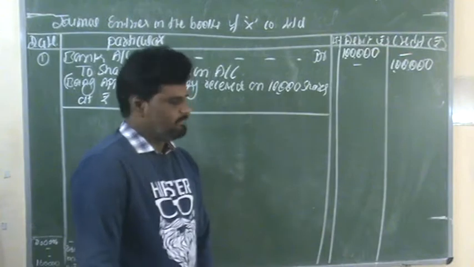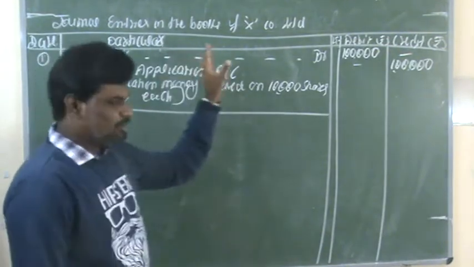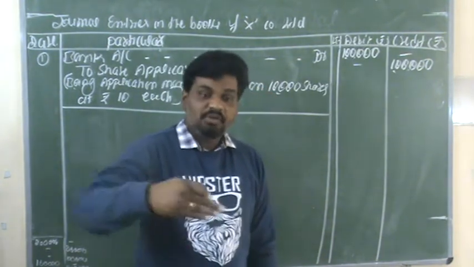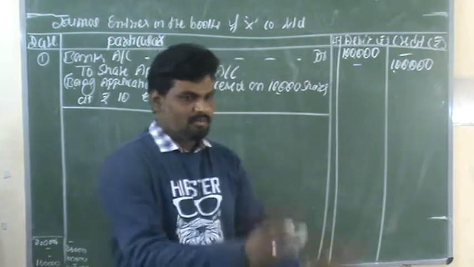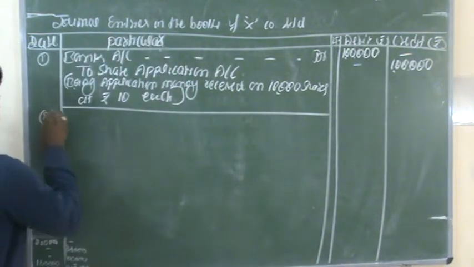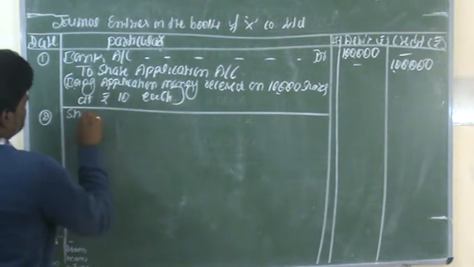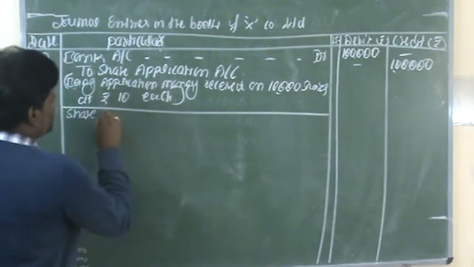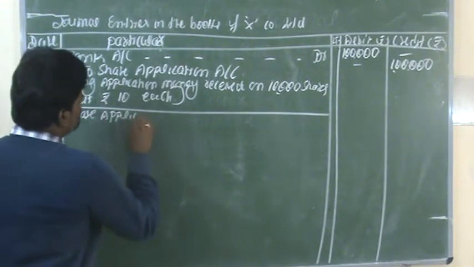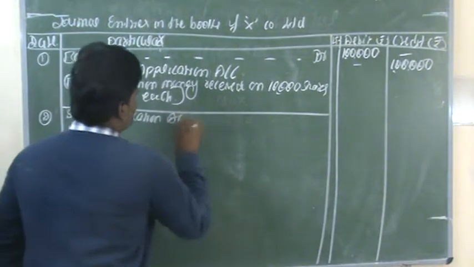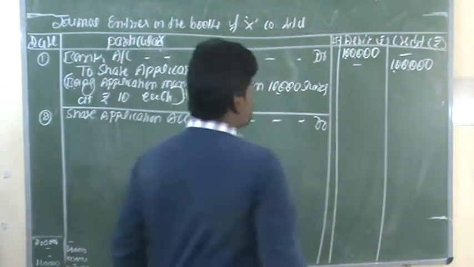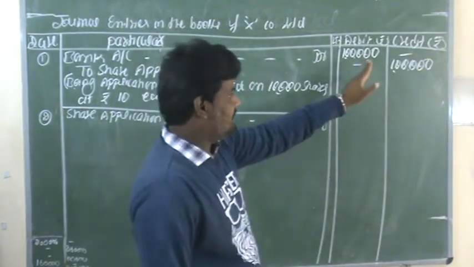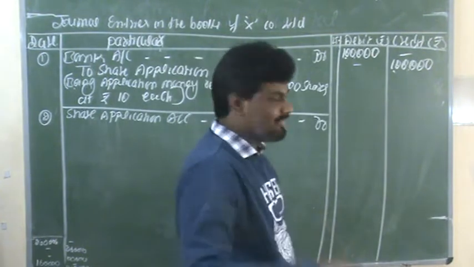The second entry: whatever amount is received by the firm, we need to transfer that amount to share capital account. Come to the second entry. Share application account debit to share capital account. Whatever amount we have received, we received 1 lakh rupees by issuing 10,000 shares.